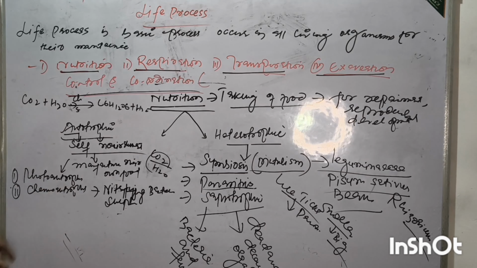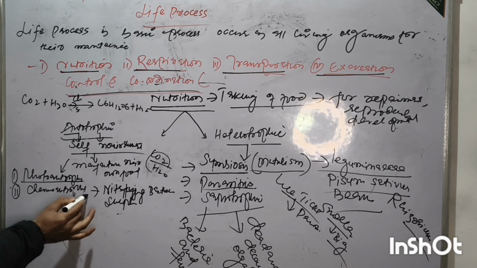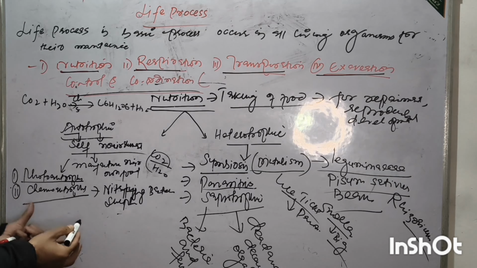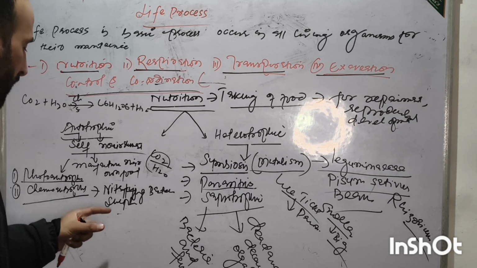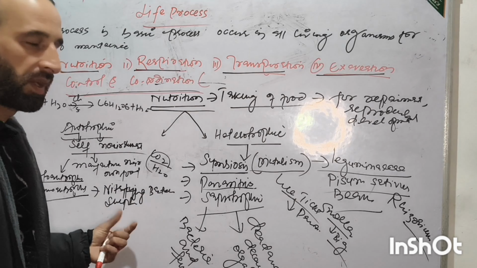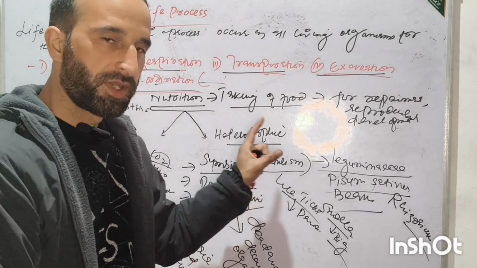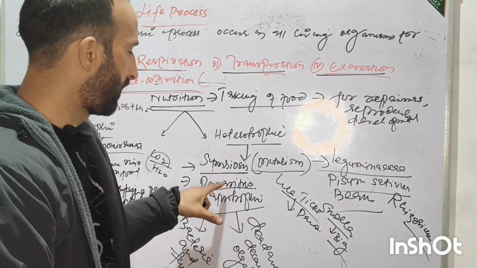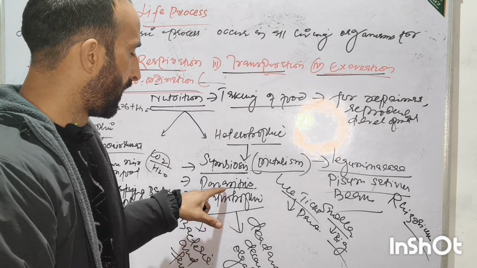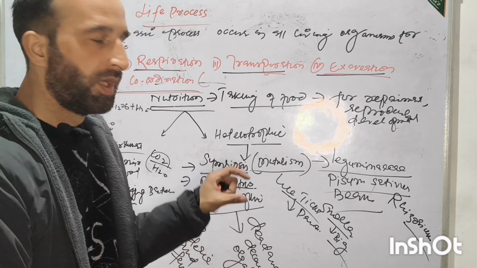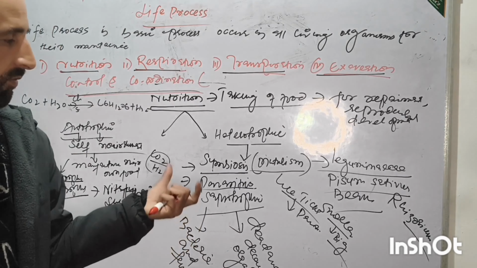It is of two types: photoautotrophs and chemoautotrophs. Photoautotrophs use light energy, and chemoautotrophs derive their nutrition from chemicals. Examples are nitrifying bacteria and sulfur bacteria. Heterotrophic mode of nutrition depends upon others. It is of the types symbiosis, parasitic and saprotroph. Symbiosis is an interaction between two organisms in which both are benefited.